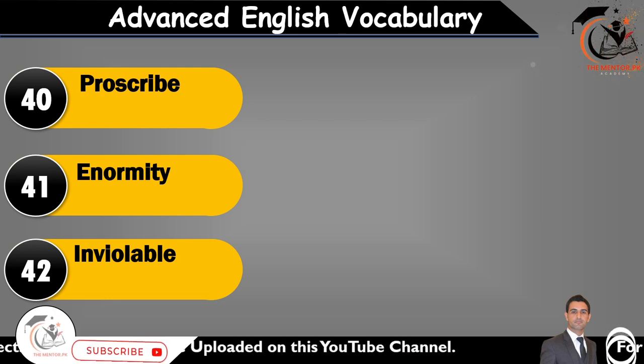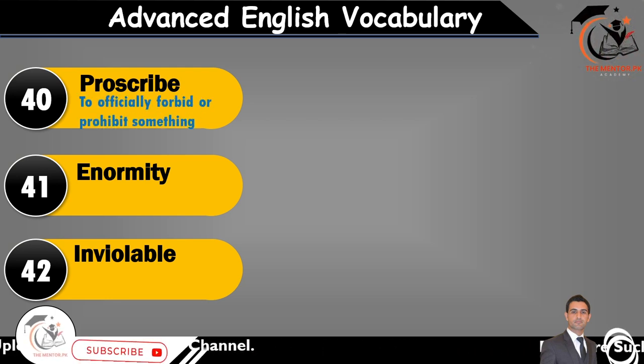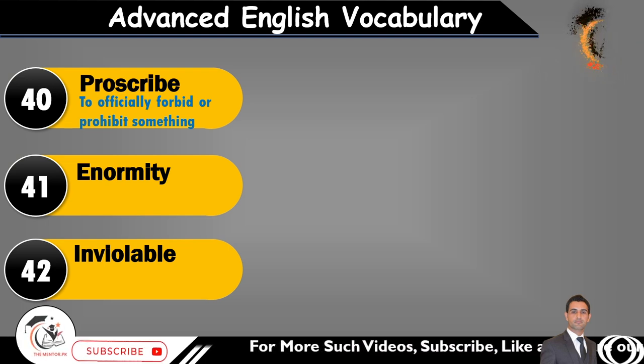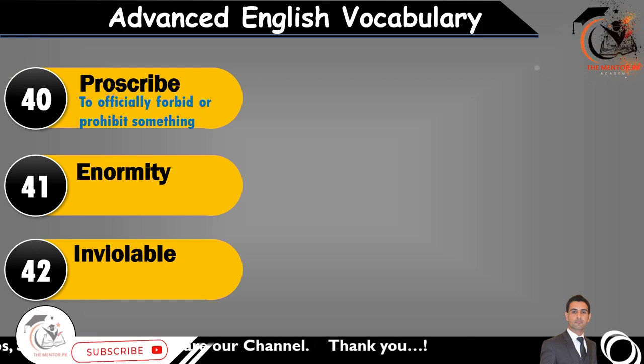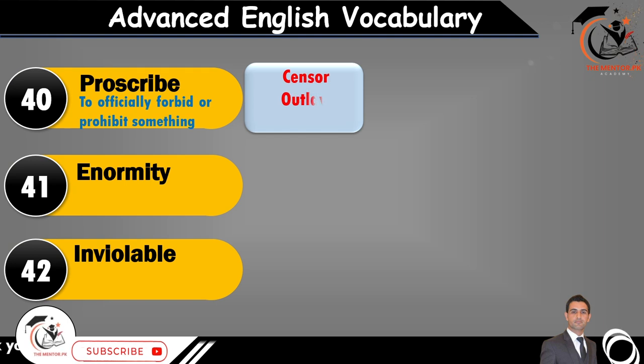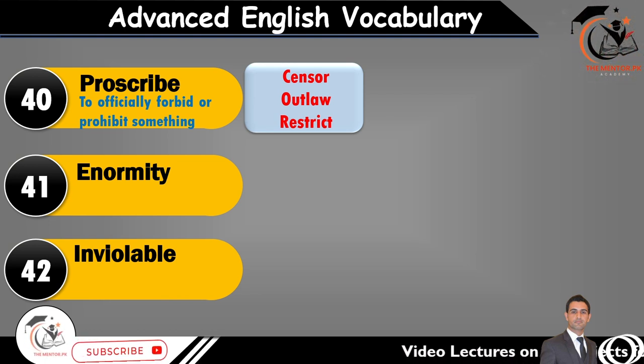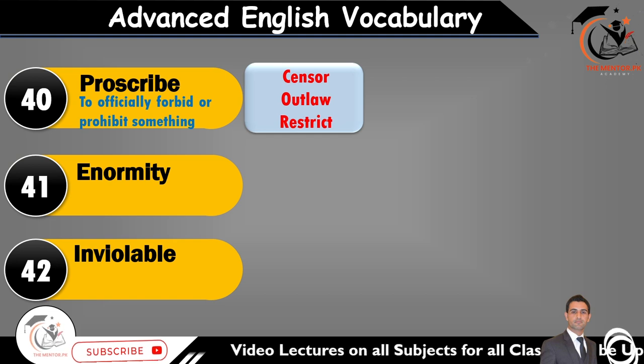Proscribe means to officially forbid or prohibit something. It means to restrict something or to forbid something, but that through official channel, through official command. And its synonyms are censor, outlaw, and restrict. Censor something or outlaw any political organization or any other organization or any other thing. So we use the word proscribe for such activities.